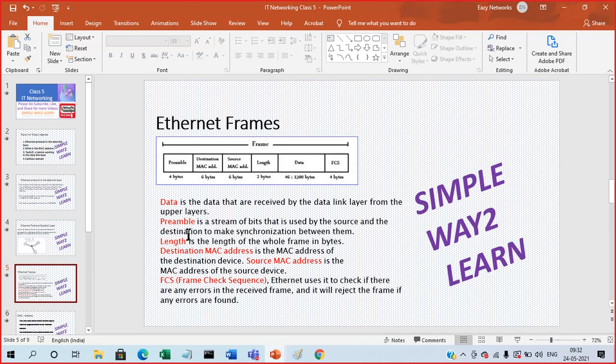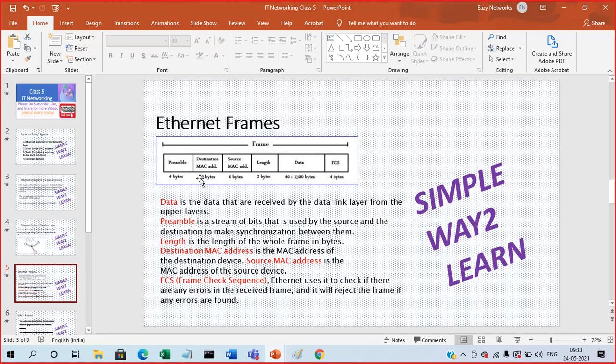The second field is length. Length is the size of the whole frame. An important question you will get is: what is the size of an Ethernet frame? We have two types of Ethernet frames. One is the normal frame, whose size is 1500 bytes. The other is called the jumbo frame, whose size is 9600 bytes. The length of the frame is represented in bytes.